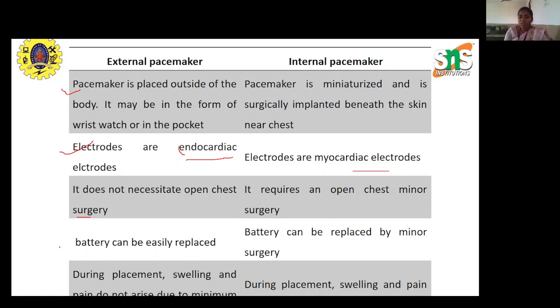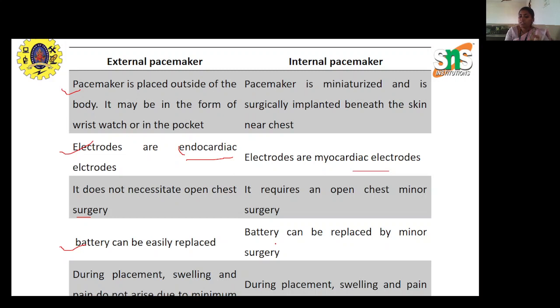And next thing is battery. Okay, as we know, these are battery operated devices. So it has a short lifetime, or maybe a medium lifetime also, but somehow we have to change this battery once in a while. What type of discomfort do we have when we replace it? In external pacemaker, it is very easy for us to change the battery, because we have one setup only outside the body. Whereas in case of internal pacemaker, it is very crucial to change the battery.